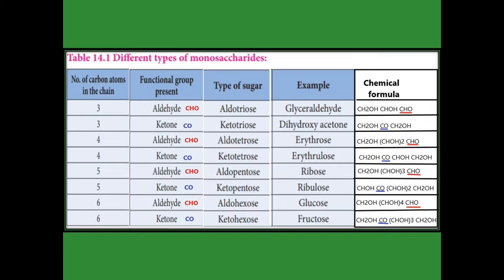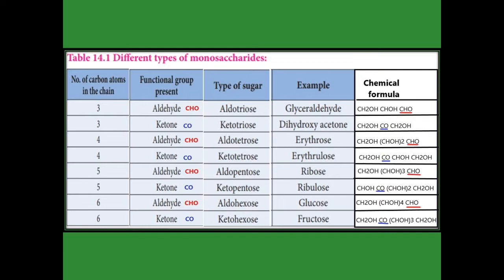The next one, ribose. The formula is given, you can refer to that. How many carbons are present here? 5 carbons, and the functional group is an aldehyde, so it is an aldopentose. And next, ribulose. The functional group is ketone, and 5 carbons are present, so it is ketopentose.